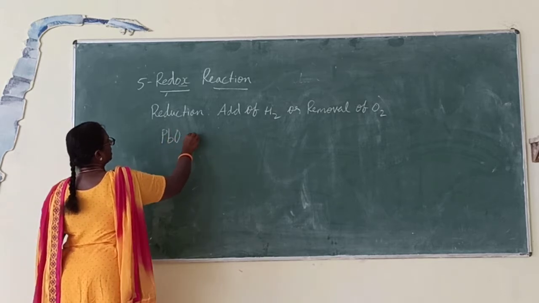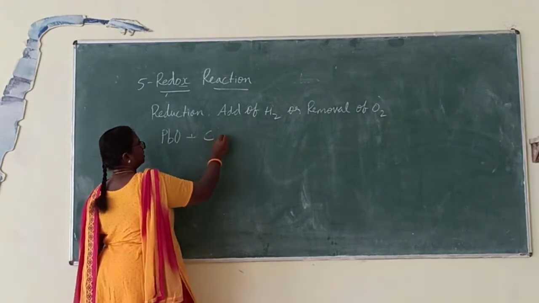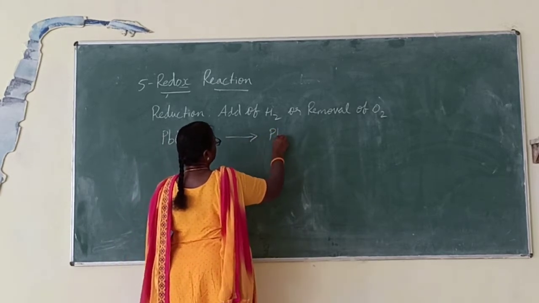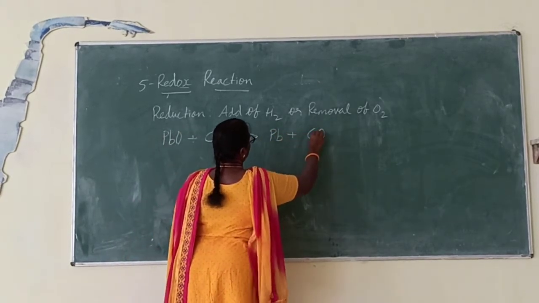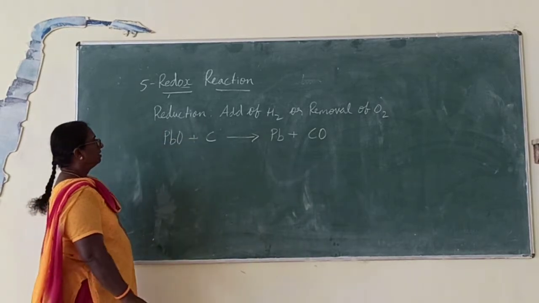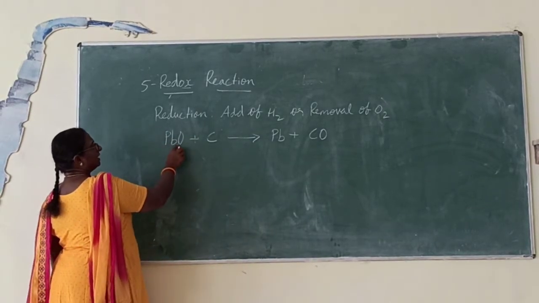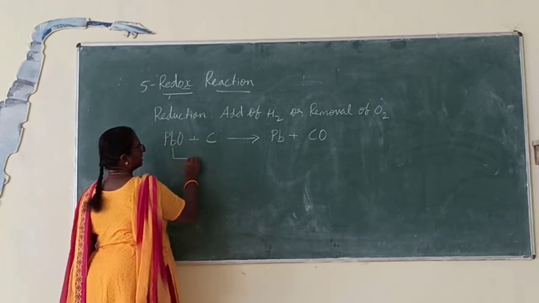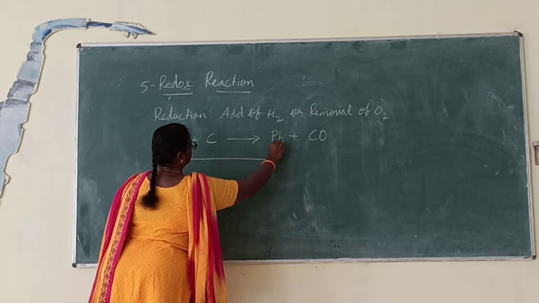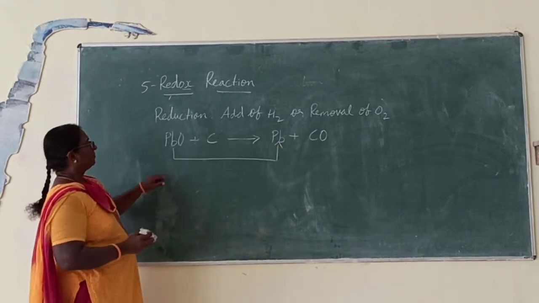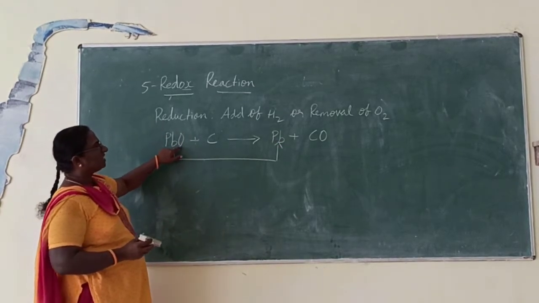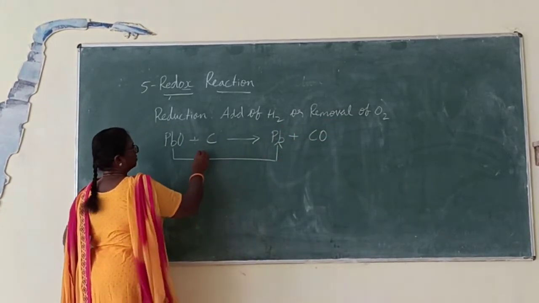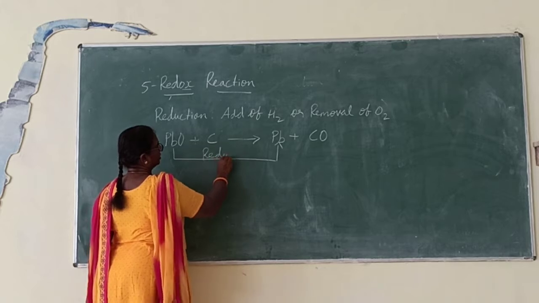PbO, lead oxide, plus carbon gives lead plus carbon monoxide. Look here. Here in lead oxide, oxygen is there. This lead oxide is converted to lead. Here from lead oxide, oxygen is removed. Removal of oxygen is reduction. So this reaction is reduction.